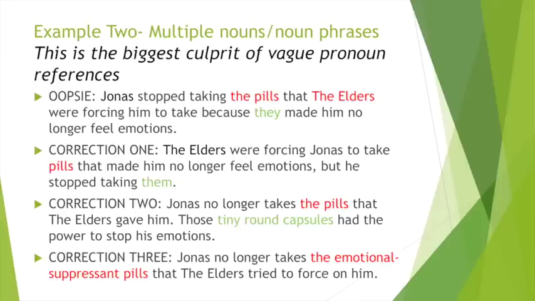Correction 3. Jonas no longer takes the emotional suppressant pills that the elders tried to force on him. Here, I've completely removed the need for another noun phrase or a pronoun by moving the sentence around so that the pills are being described by emotional suppressant.